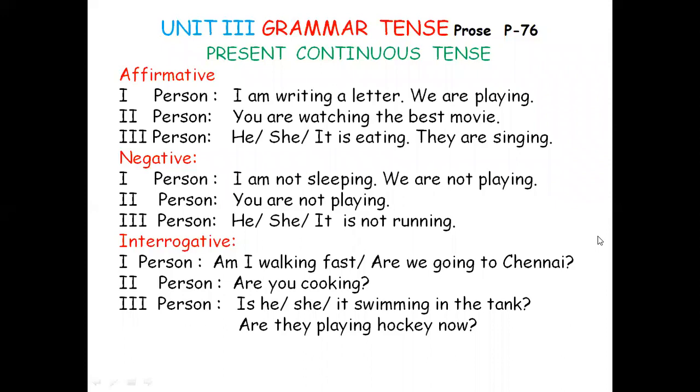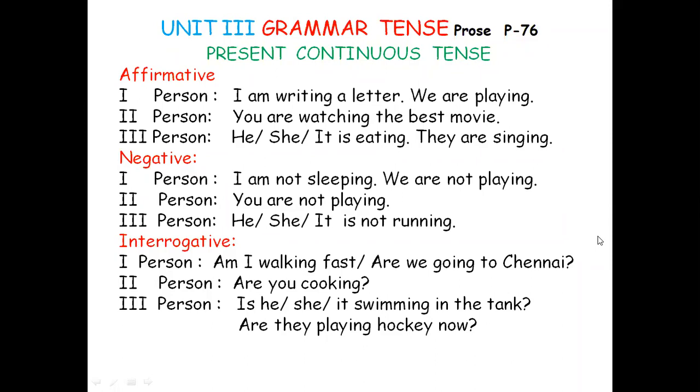And the negative, simply inserting not between am and sleeping. In this am and sleeping, am is called the helping verb. Sleeping is the main verb. Am is the helping verb of the progressive form. Or playing, are is the auxiliary. Playing is the main verb. I am not sleeping. You are not playing. He is not running. She is not running. It is not running. Okay, this is negative form.